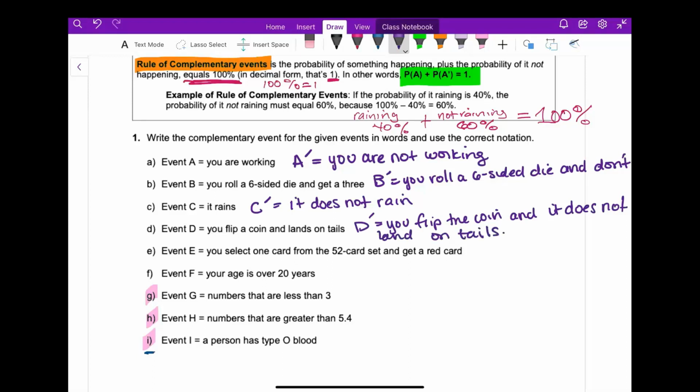Again, this one right here is a perfect example of you not changing the word to something weird. You do not say you flip the coin and it lands on heads. That is not the goal. The complement is saying it does not land on tails. Ready? You are set to dry. E through I.